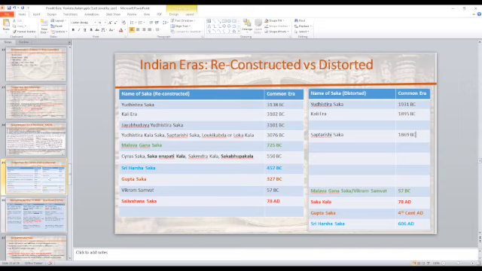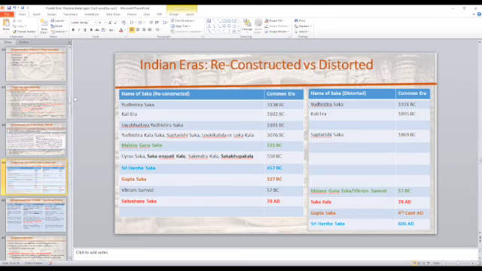Okay, so based on this, now do you see, when they have made all of these distortions, then reconstruction becomes a very big challenge. So this is the problem that Pandit Kota Venkatachalam found himself in 1908. That was about 115 years ago, when he started his research.